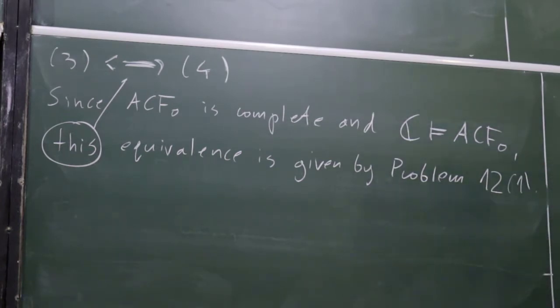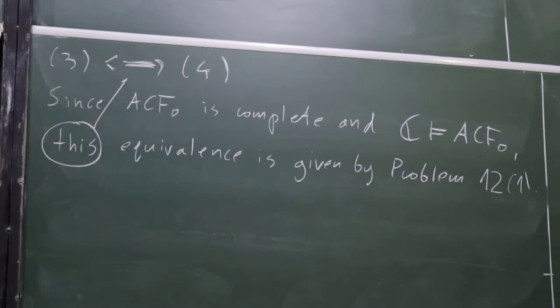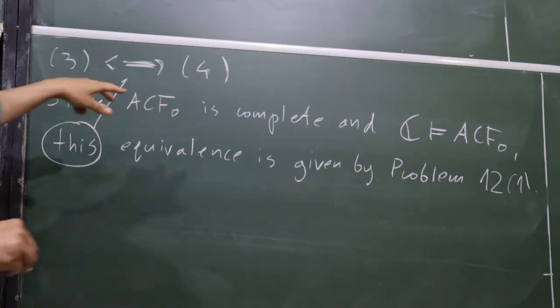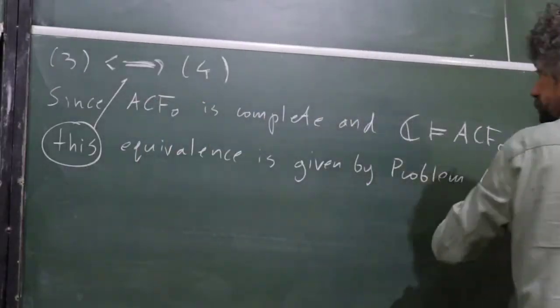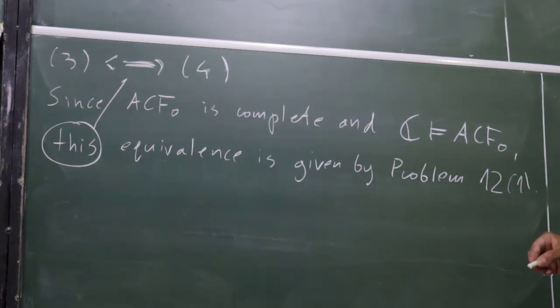Yes, it was saying exactly this. If we have a complete theory and its model, then a statement, a sentence, is true in this model if and only if it's a logical implication of the theory. So this is exactly the application of this situation to ACF0 and C.